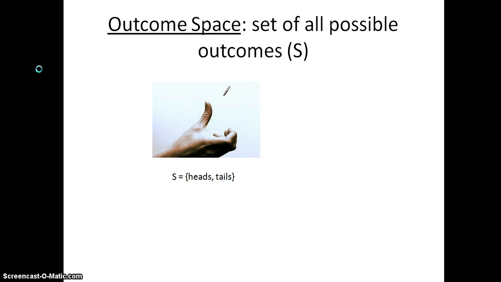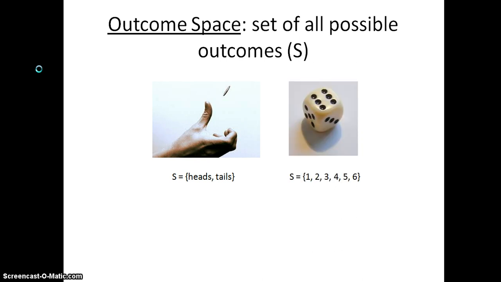So if we're going to do a single coin flip, we know that it can either land heads or tails. So our sample space S would be the set that contains heads and tails. If we roll a six-sided die, we know that any of the numbers 1, 2, 3, 4, 5, or 6 could land face up. So our sample space is going to consist of the set with those numbers in it.